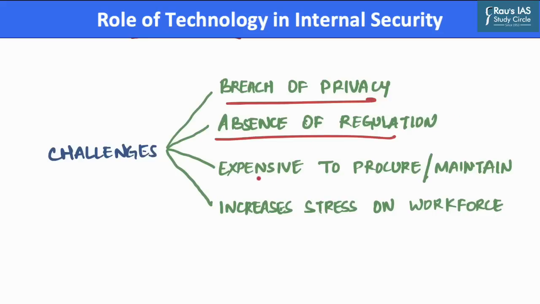Also, use of technology is an expensive affair because technology is expensive to procure and maintain. Technology is being updated every day, and with the changing technology, the police departments also need to upgrade.